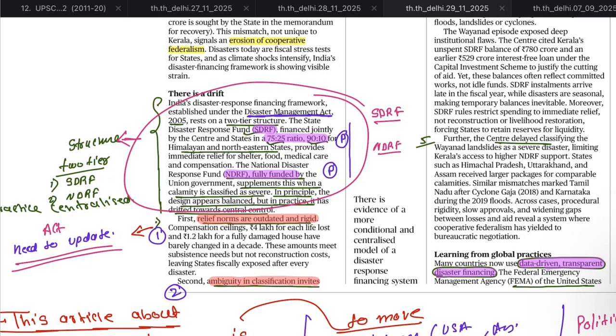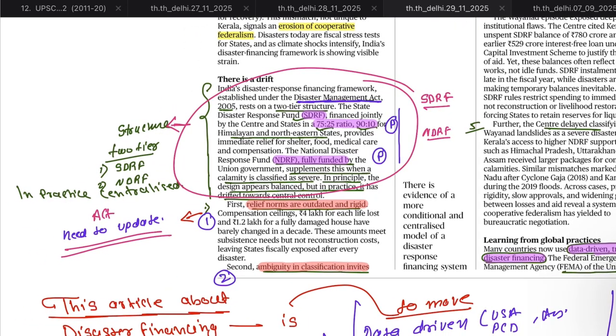First, there are two structures in disaster management. First, the State Disaster Response Fund, which is jointly financed by the center and state in a 75 to 25 ratio, and 90 to 10 ratio for the Himalayan and northeastern states. Very important from the prelims perspective.